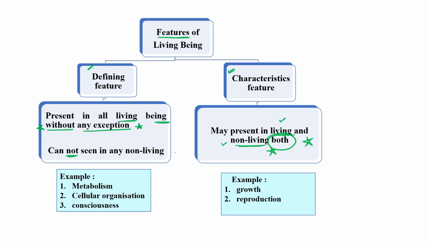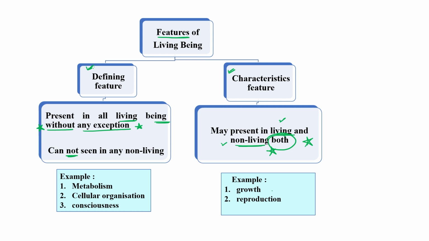What does it mean? A characteristic feature may be present or may not be present, or there may be some exceptions for a characteristic feature, and these characteristic features may be present in non-living things as well. But you cannot see any defining feature in any non-living thing, and these features must be present in a living system. Okay, so what are those features which come under the category of characteristic features?